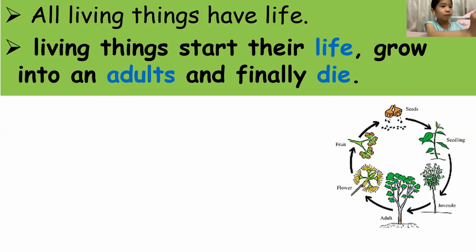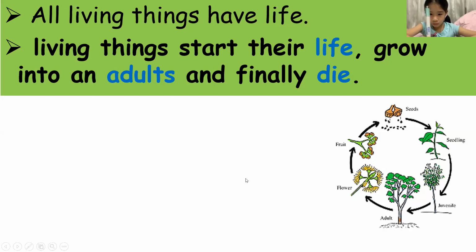Living things start their life, and then that little one will grow into an adult plant or an adult living organism, and finally it will come to an end. And that end, kids, is what?